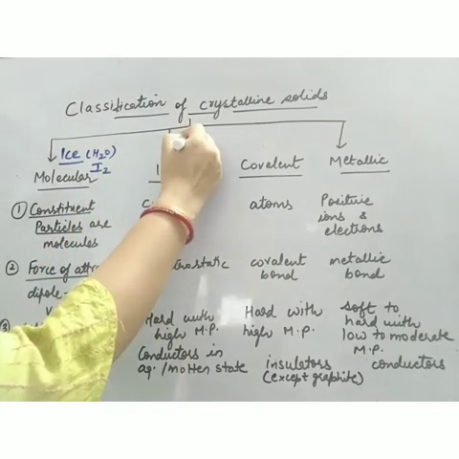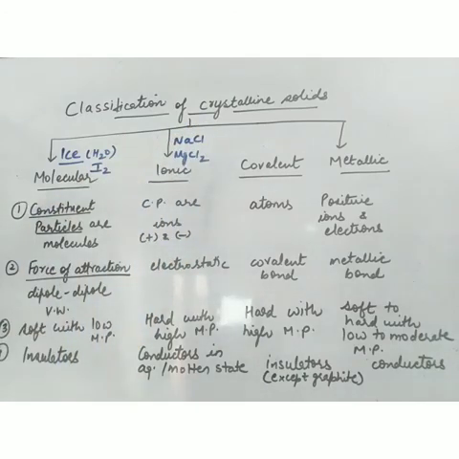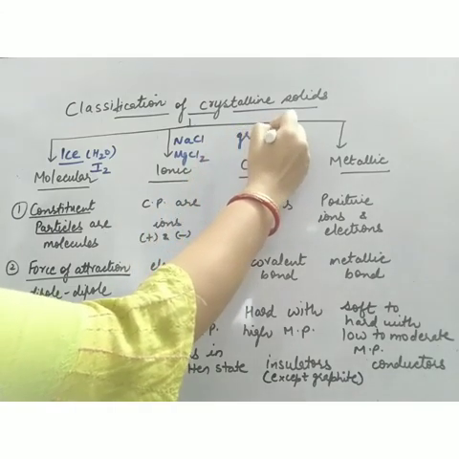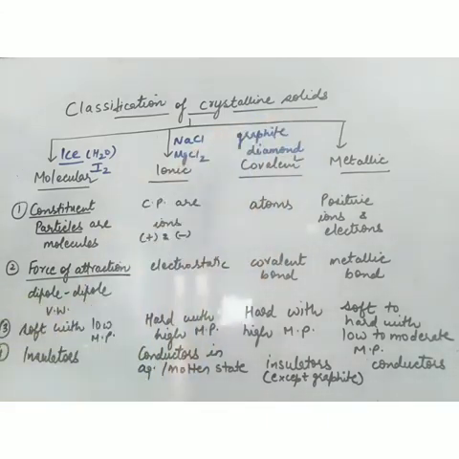For example, NaCl can be there, MgCl2 can be there. There are so many ionic compounds. In covalent solids, the constituent particles are atoms, and here we can write the example of graphite, diamond. Now both are made up of atoms. In graphite and diamond, they are made up of carbon atoms. Covalent bonds are there.